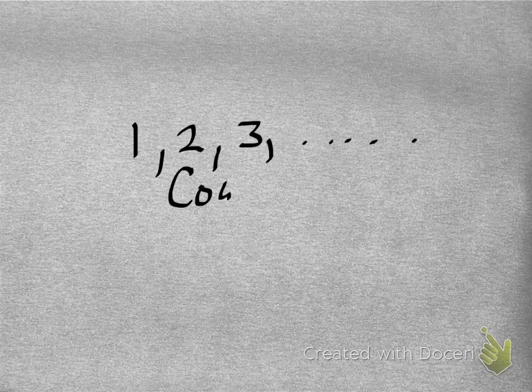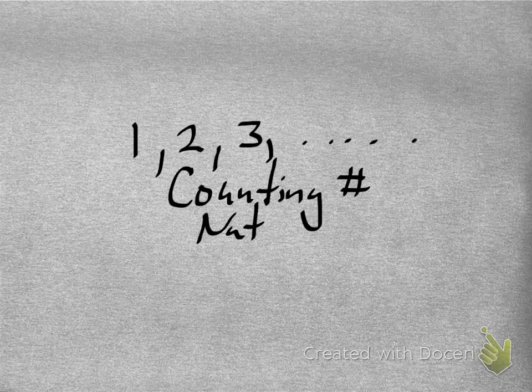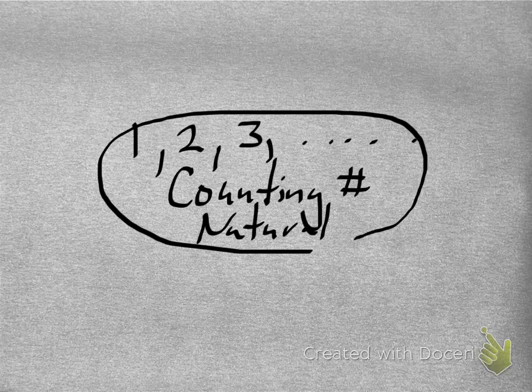Yep. So let's talk about where numbers, Ben, would have originally come from. So let's say Caveman walks out of the cave. The very first thing Caveman probably would have done would have been notice things around them, and they probably would have started counting them. So let's say they walk out to an apple tree, and they made up symbols and names for 1, 2, 3, and so on. Okay? And so that's called the counting numbers, or sometimes we call those the natural numbers because they kind of naturally occur. Okay, and so that's the first set of numbers that probably existed back in prehistoric caveman days.